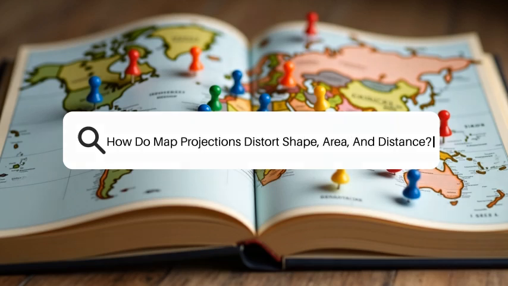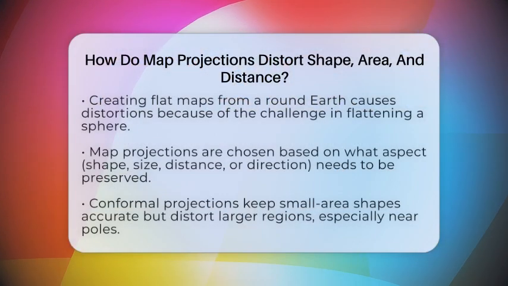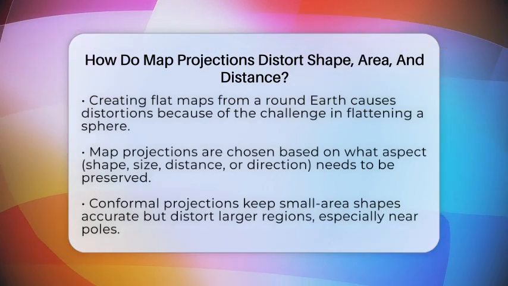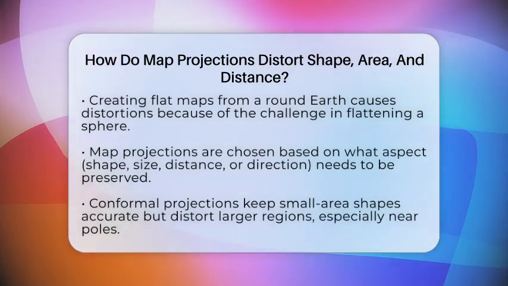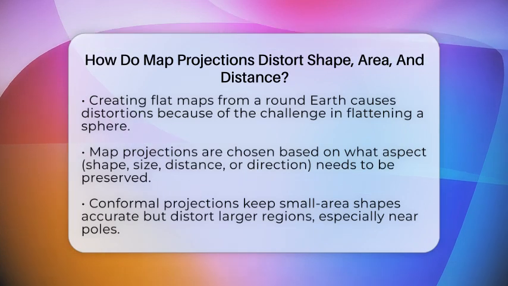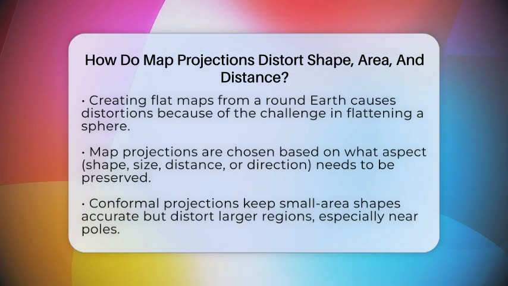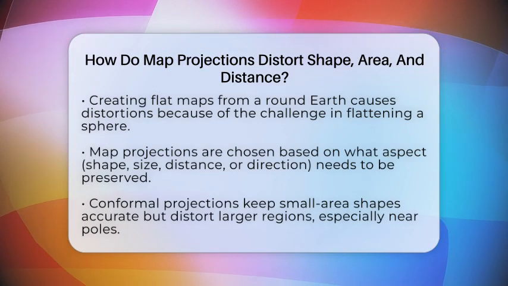How do map projections distort shape, area, and distance? Imagine trying to peel an orange and flatten the peel without tearing it. That's similar to what cartographers face when they make flat maps from the round Earth. Because the Earth is a sphere, flattening it always causes some kind of distortion. When we create a map, we choose a projection that best fits what we want to show, but each choice